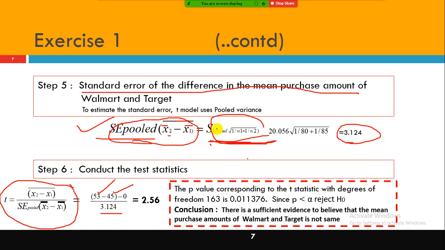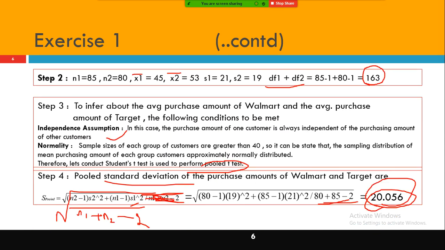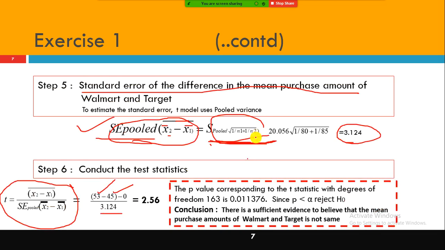It is not a derivation of this one, okay? So the pooled standard deviation is 20.056, just plug in the value, 1 by 80 plus 1 by 85, and you get 3.124.